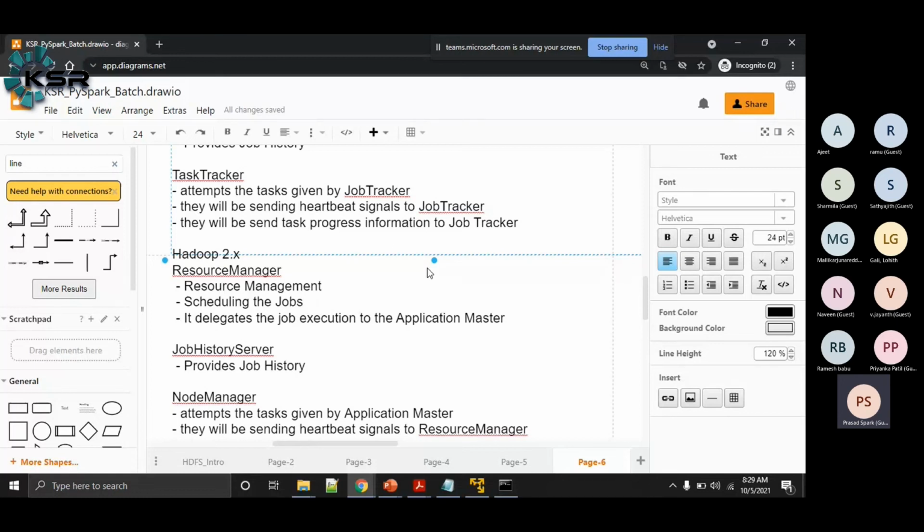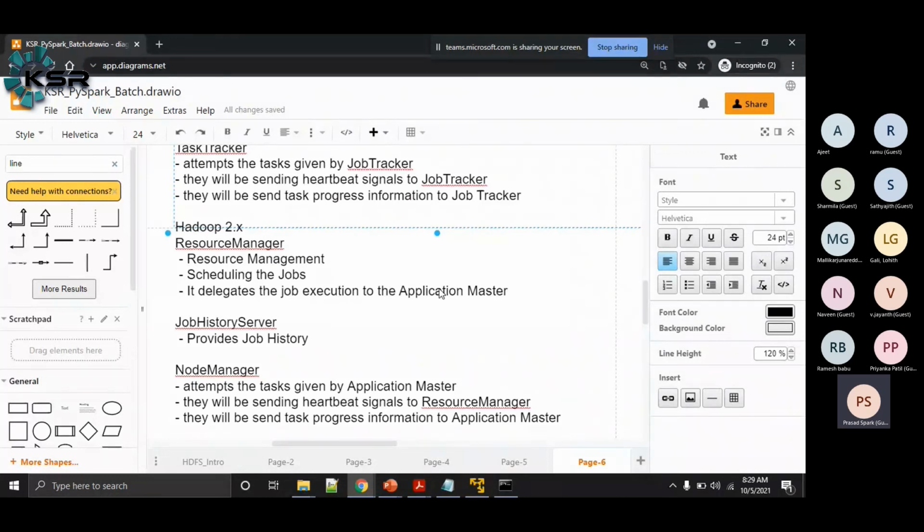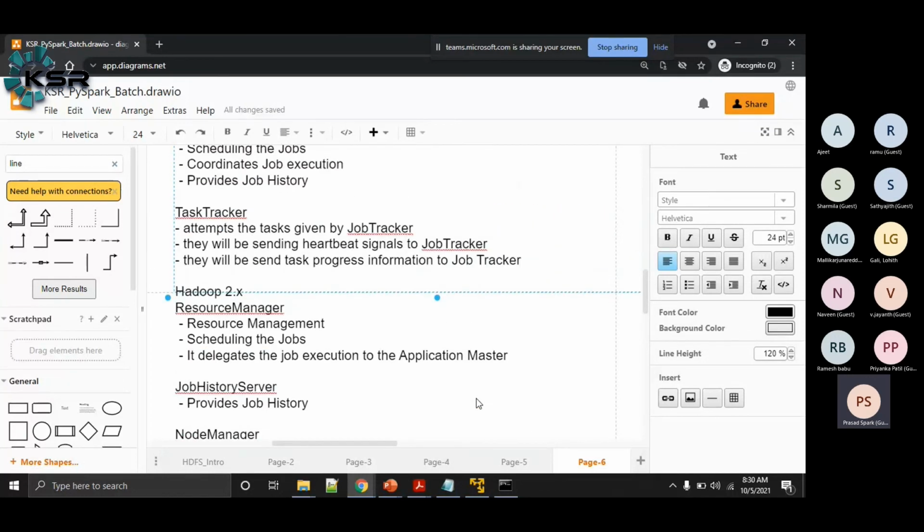Whereas in Hadoop 2.x, since application masters are responsible for job execution, the node managers will receive the instructions from the application master and attempt the tasks. These node managers will be sending the task progress information to the application master, whereas the heartbeat signals they will be sending to the resource manager only. Okay, so these are the roles of the different services within the Hadoop architecture.